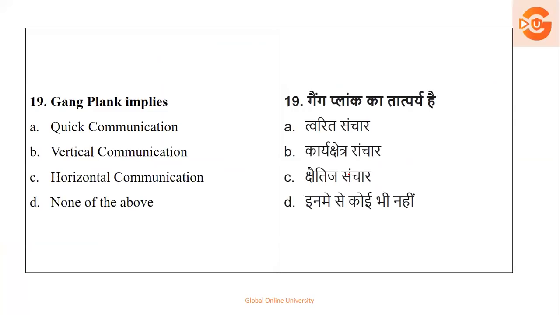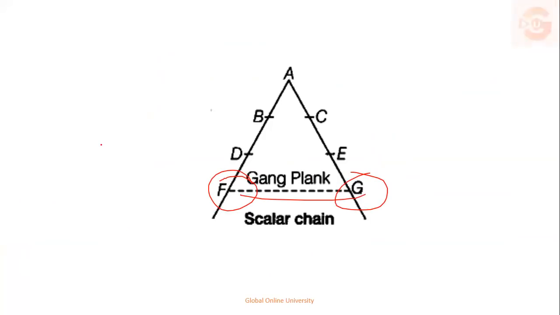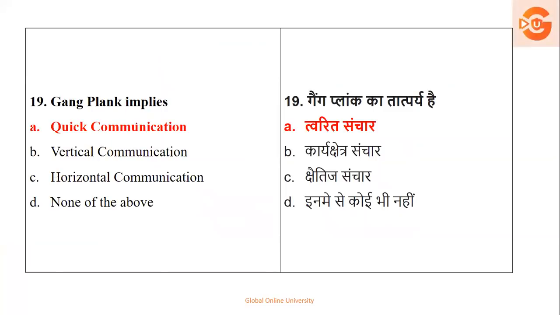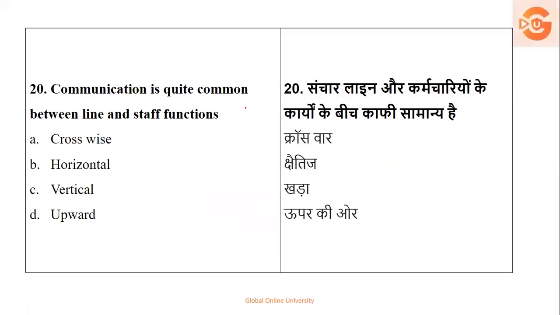So here if you see the options, gangplank implies quick communication, vertical, horizontal, none. So it is, as I said, it makes the communication faster without following the protocol. So here it is quick communication. The answer is quick communication. The right answer is quick communication.